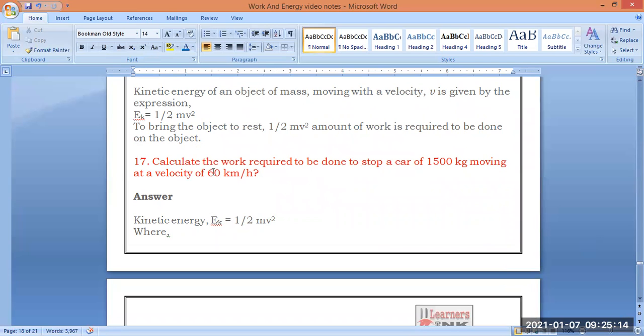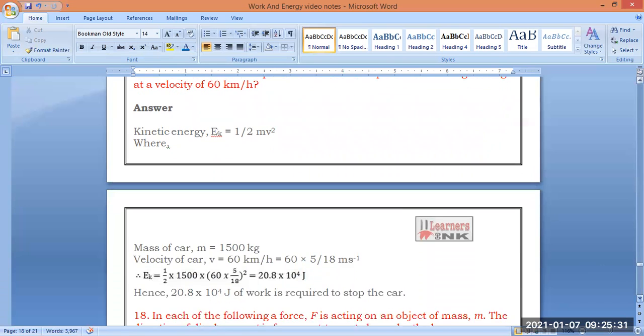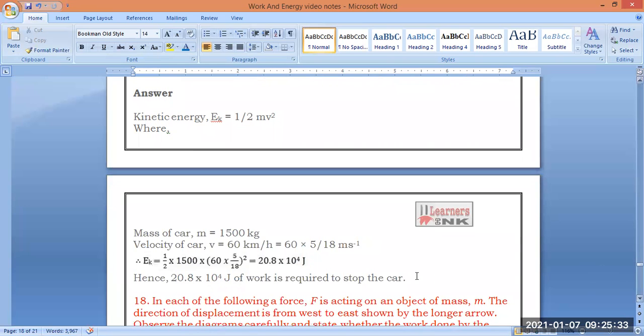But in this question, the velocity is given in terms of kilometer per hour. We have to convert this kilometer per hour into meter per second. So let us convert that 60 kilometer per hour into meter per second and substitute the value in the kinetic energy formula. If we multiply 60 kilometer per hour by 5 by 18, it will be in meter per second. We already discussed how to convert kilometer per hour into meter per second in the first chapter, that is the motion chapter.